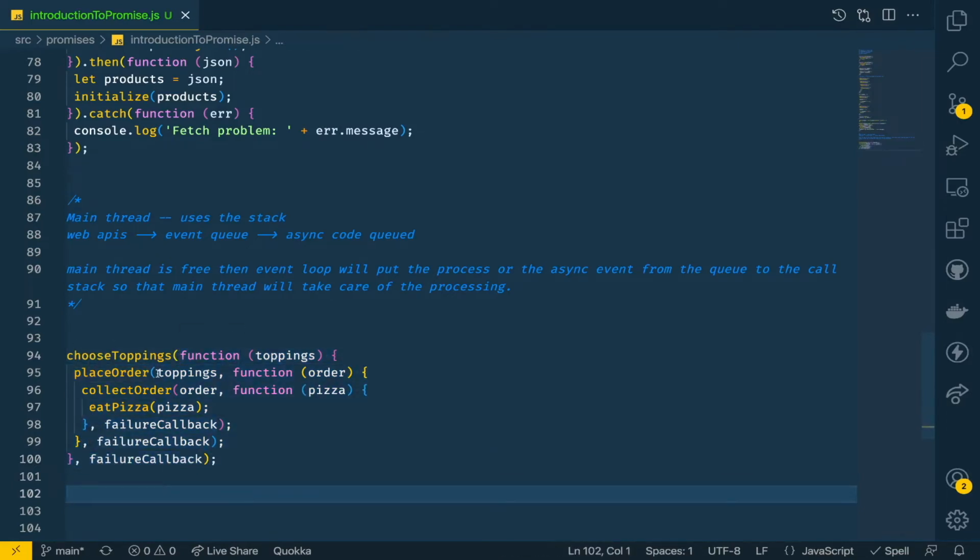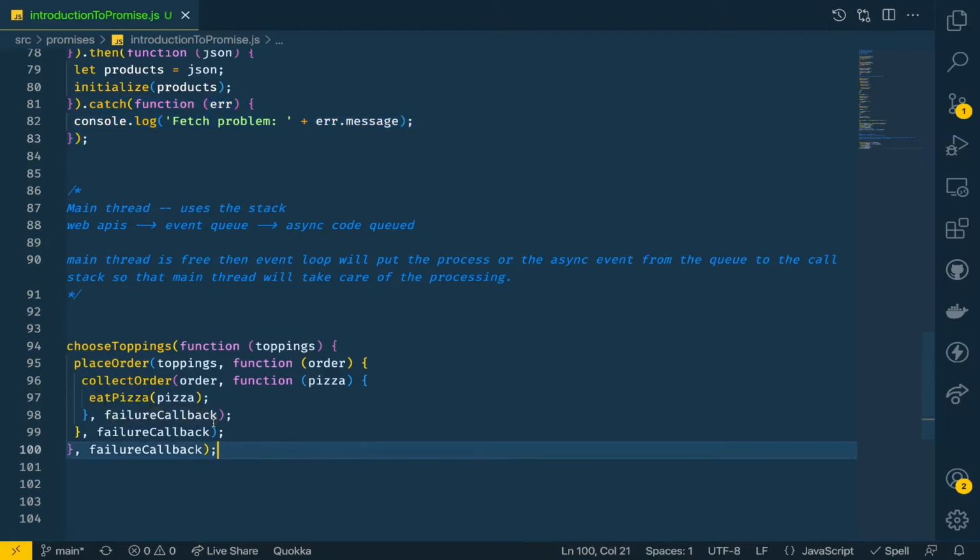And similarly for placing the order, we are again passing a failure callback to handle if something goes bad. So we are handling it individually. So error handling is much better in promises. All errors are handled by a single catch block, unlike callbacks where the errors are handled individually at each level of the pyramid.